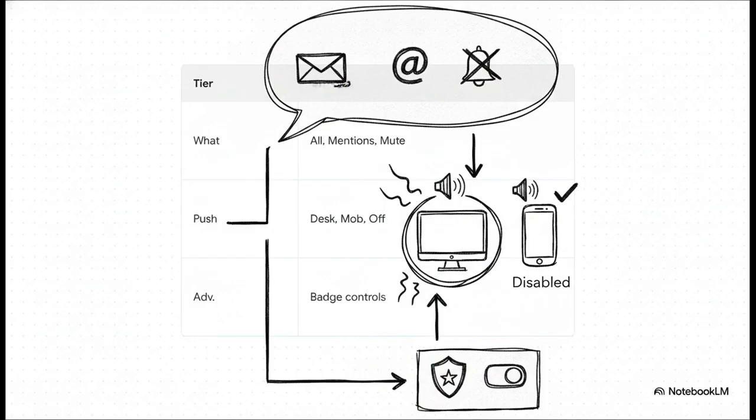To pull it off, they built this really clean conceptual hierarchy. Notice how it's tiered? First, you have what to notify you about, like all new messages, mentions, or just mute. Then, completely separate from that, you have push notifications, as in where do you actually want to be interrupted: desktop and mobile, desktop only, mobile only, or completely disabled. And finally, an advanced tier for the really specific badge controls. By organizing options into this explicit structure, users finally had predictable choices, no more guessing.